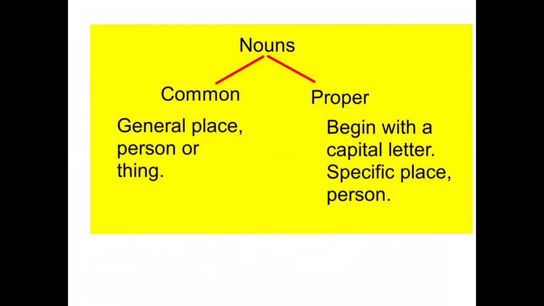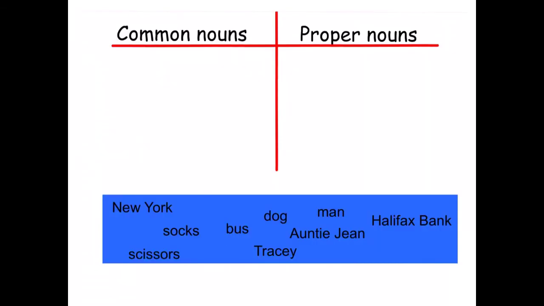As a summary then, nouns can be categorised into common nouns and proper nouns. Common nouns are the general name of a person, place or thing. Proper nouns, they begin with a capital letter and they are a specific person, place, or they can be a thing. Here is a short sorting activity. I would like you to sort the words into the category wherein they belong. At this point you can pause the video and come back and we'll do our answers together.